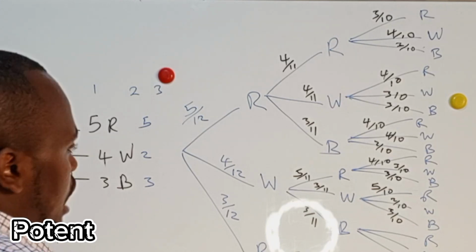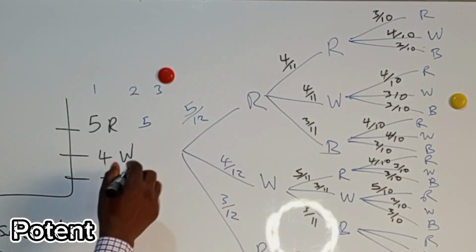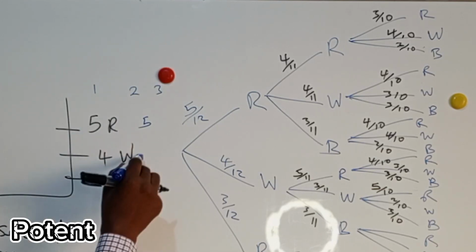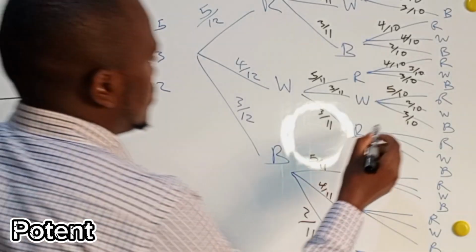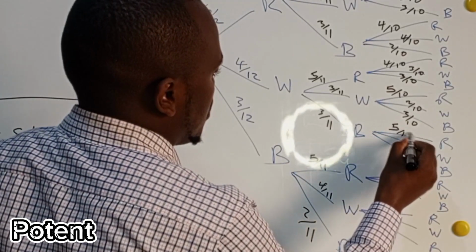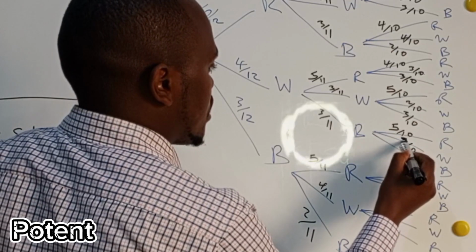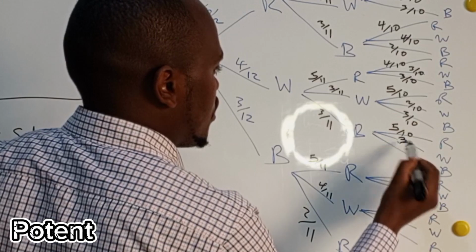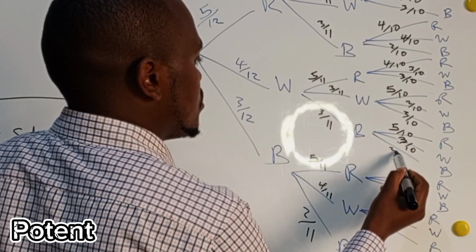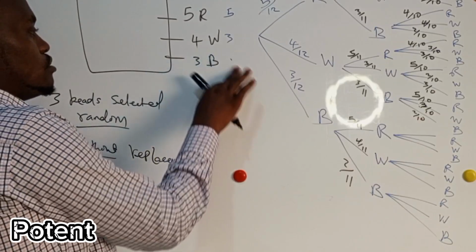If you had taken a white and a blue, then you'll have this is 5, and this is 3, and this is 2. So 5/10, 3/10, 3/10, and here 2/10.